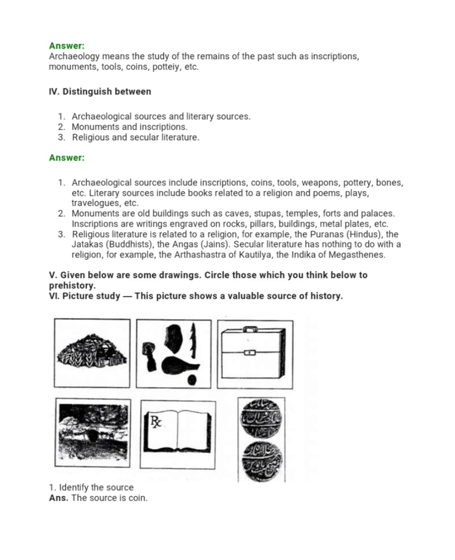Number 3, religious and secular literature. Religious literature is related to a religion, for example, the Puranas, Hindu; the Jatakas, Buddhist; the Angas, Jain. Secular literature has nothing to do with religion, for example, the Arthashastra of Kautilya, the Indica of Megasthenes.